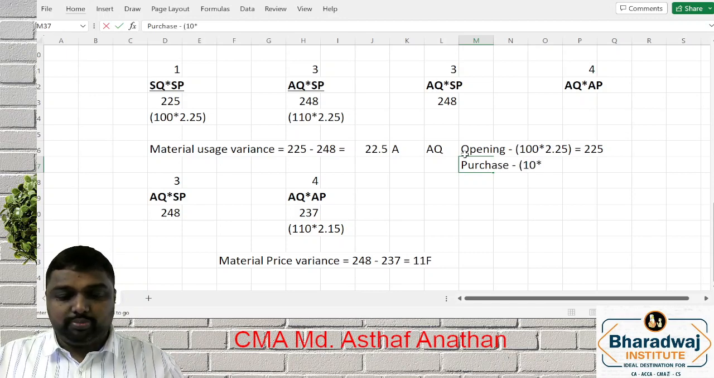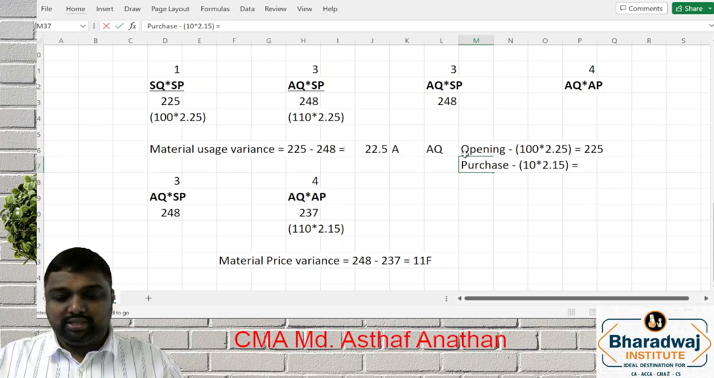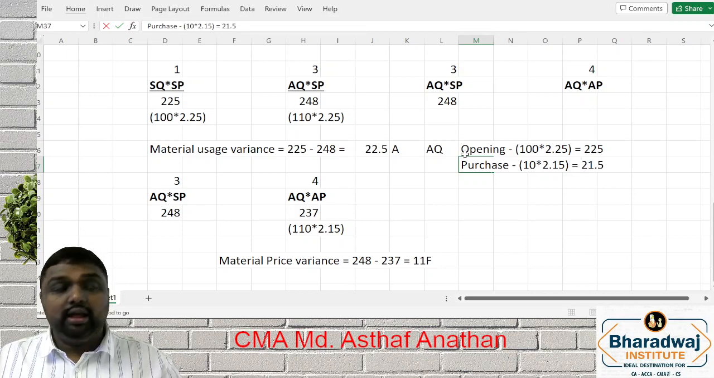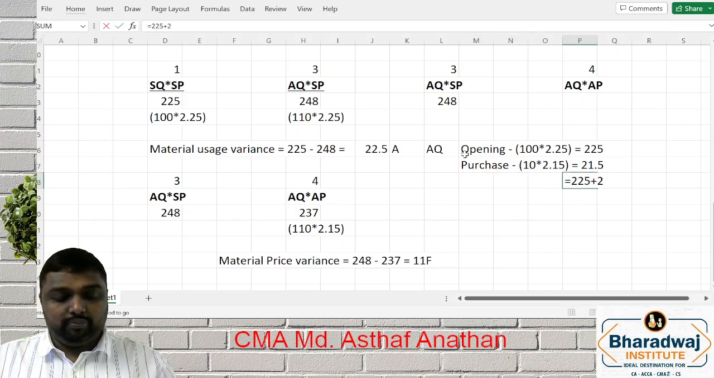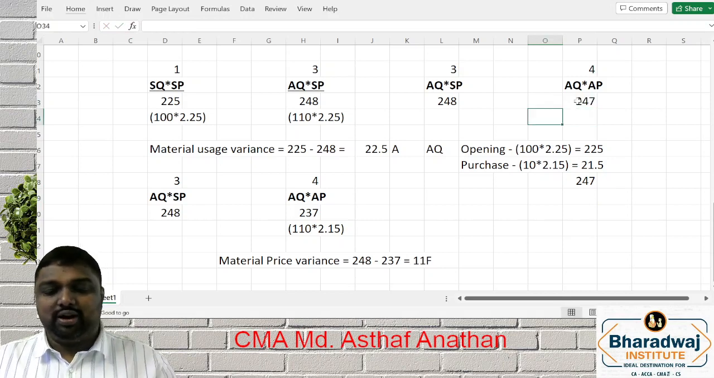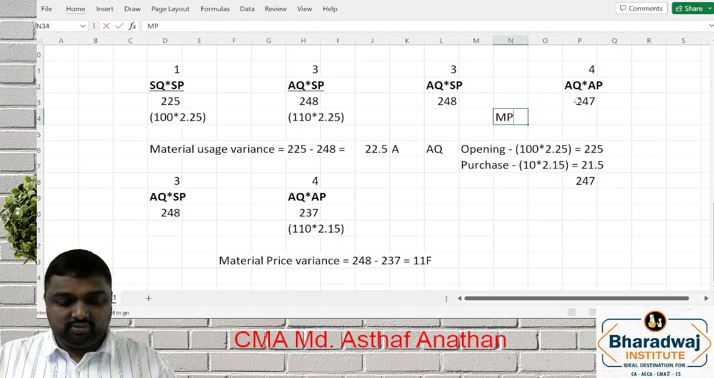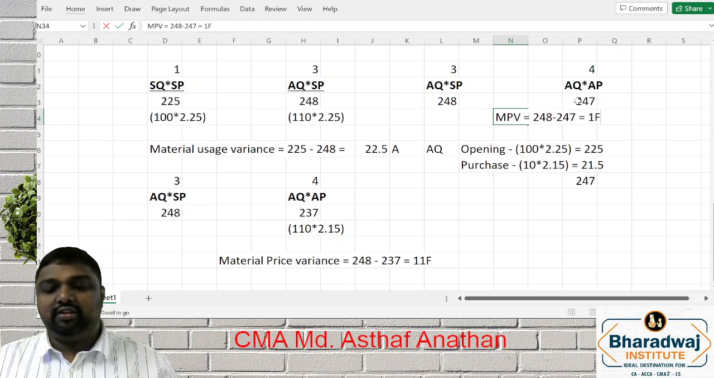What is the purchase price? If you take from purchase, you have to take the purchase price. So it will be 21.5. So you have to take the total. What will you get? 225 plus 21.5, 247. That is the point. So your variance is what? 248 minus 247. You will get 1.